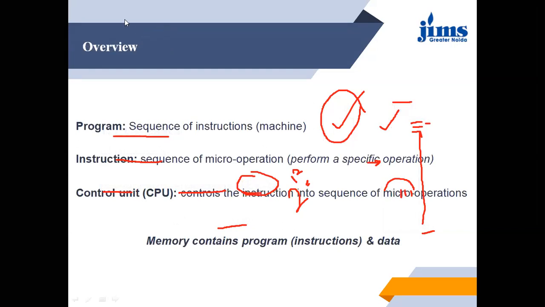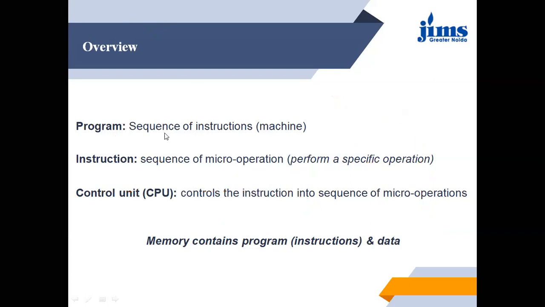Now, we discussed earlier that a program is a sequence of instructions. When we are discussing machines or computer organization, it means a sequence of machine operations or machine instructions. Instructions are sequences of micro operations, meaning if one has to perform some work, then what are the different subparts, or different micro operations.